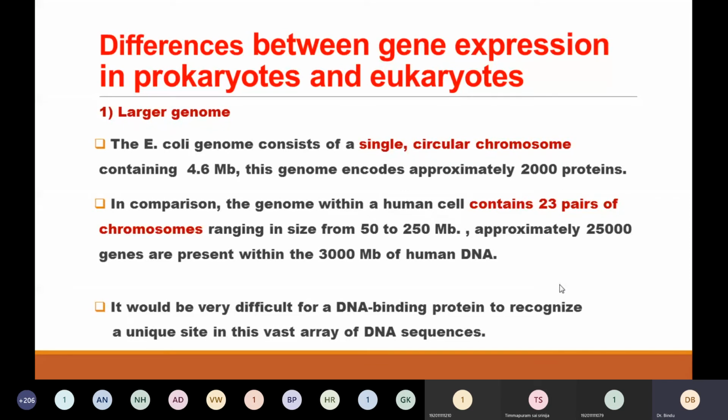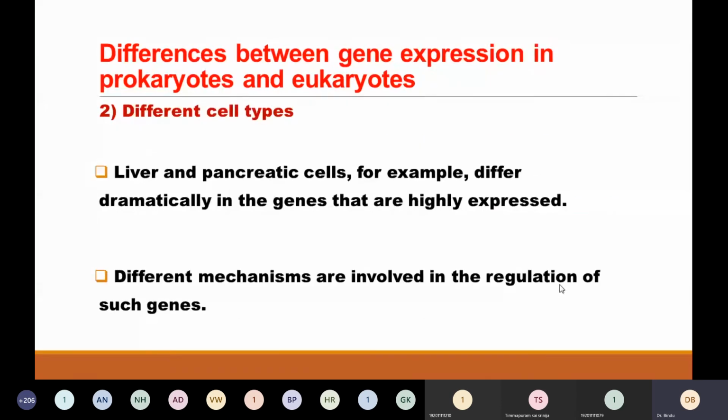Secondly, a major chunk of the prokaryotic genome is expressed, but in eukaryotes, as I have told you, hardly 1.5 to 2% is expressed, that is, converted to protein. Coming to different cell types, organisms have different cells which differ in morphology, function or structure, but they have the same genes. Why this difference? It is due to difference in gene expression.